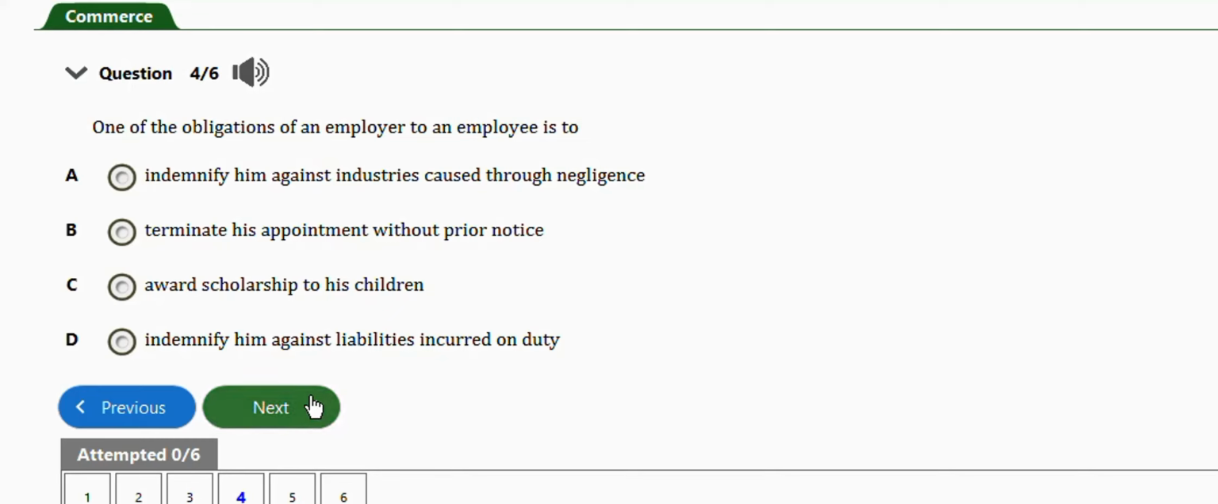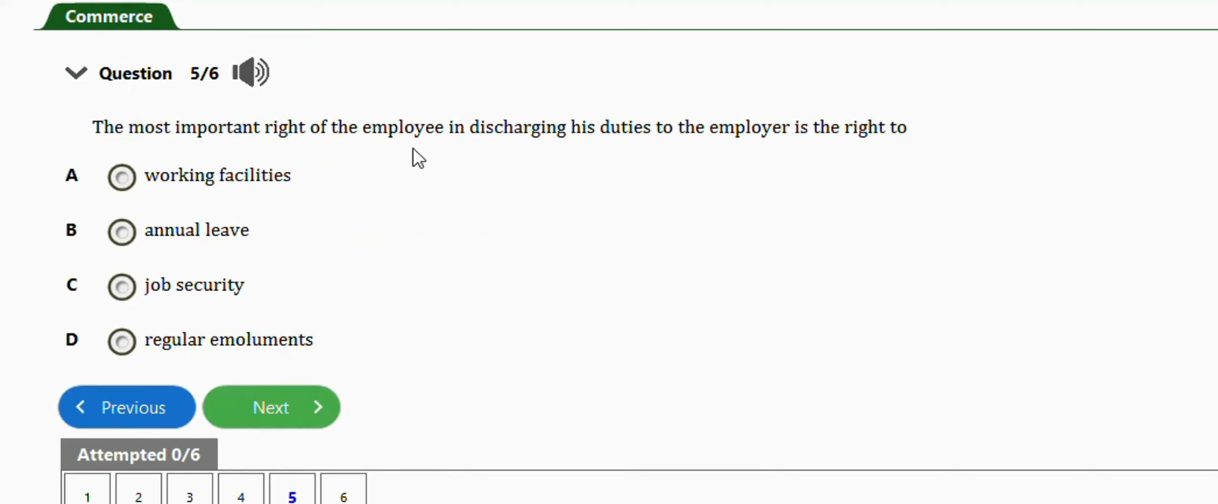Okay, next question. The most important right of an employee in discharging his duties to the employer is a right to: working facilities, annual leave, job security, regular emolument. The right answer is option C, job security.